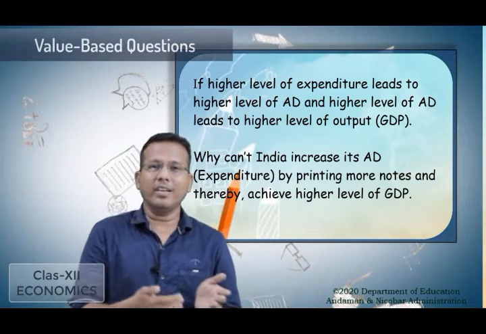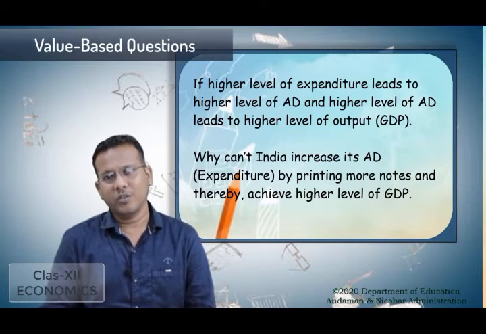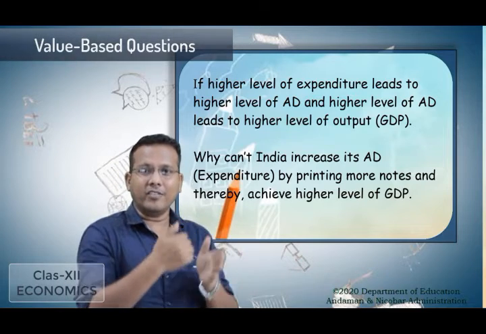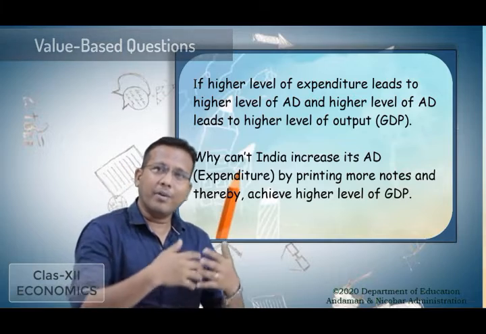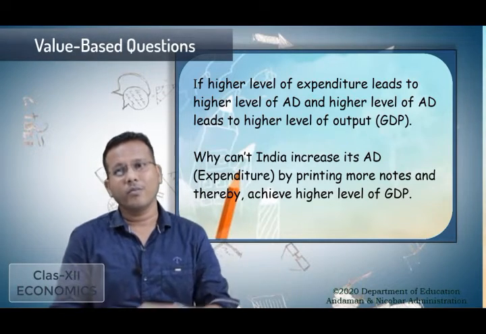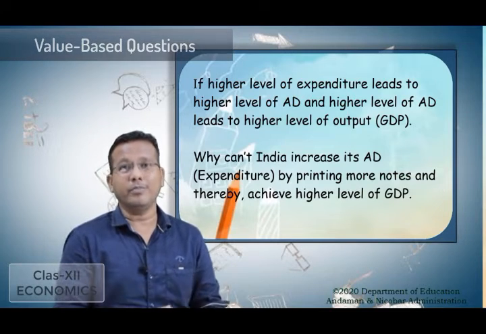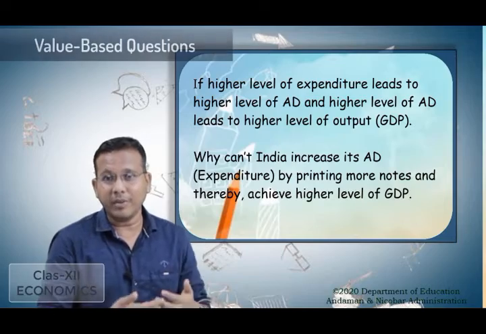So what has been asked here is, when we are having a higher level of expenditure, that leads to the higher level of AD, and this can be achieved by output. So why can't we, in our country, by printing more currency notes, achieve the higher level of GDP? Is that possible?